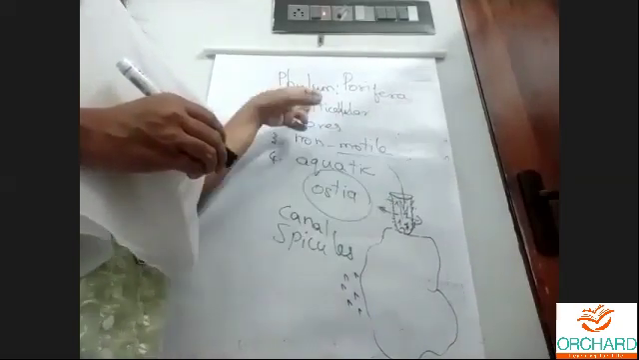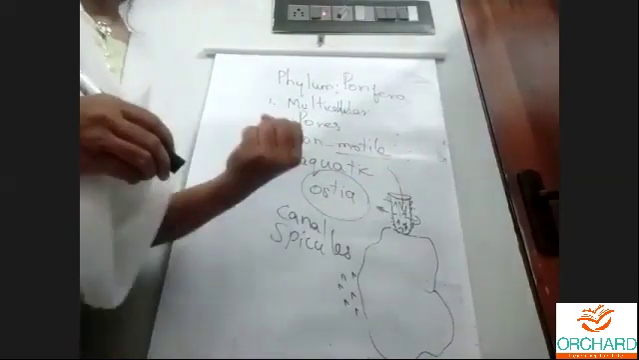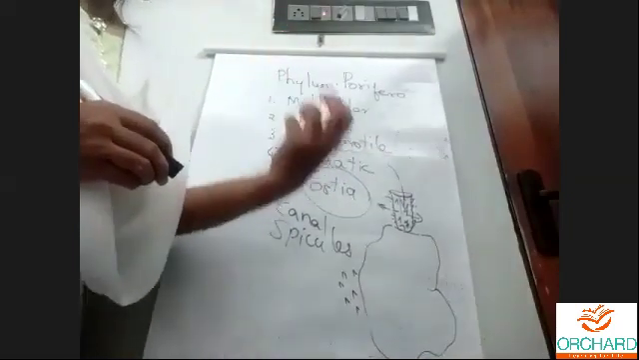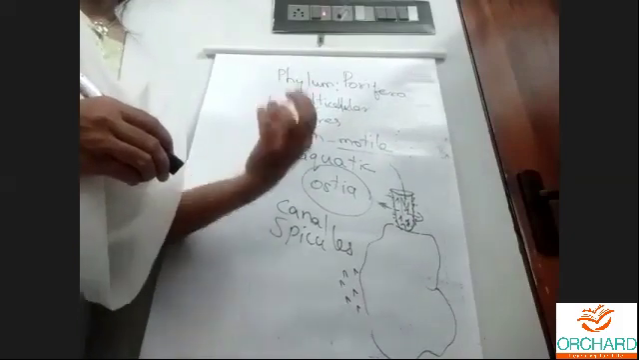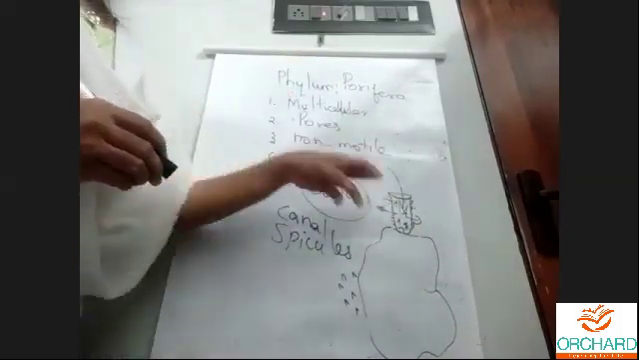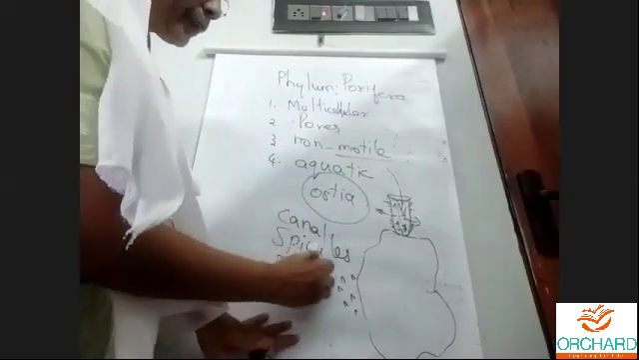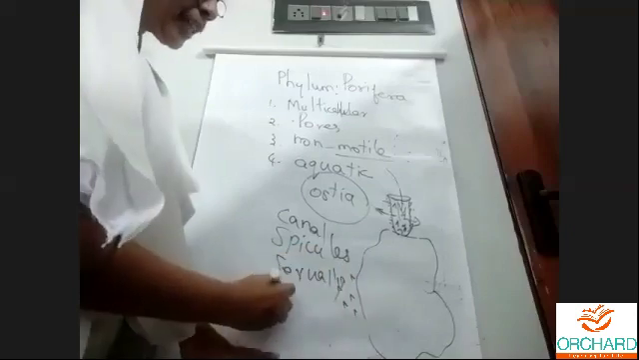It is multicellular, no? So a group of cells will take care of respiration. A group of cells will take care of digestion. A group of cells will take care of reproduction. So they reproduce both sexually and asexually.